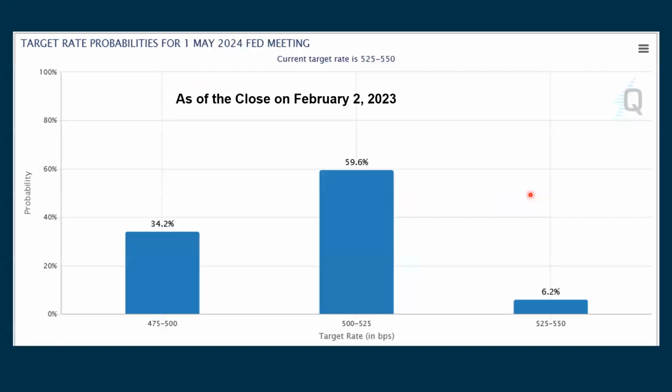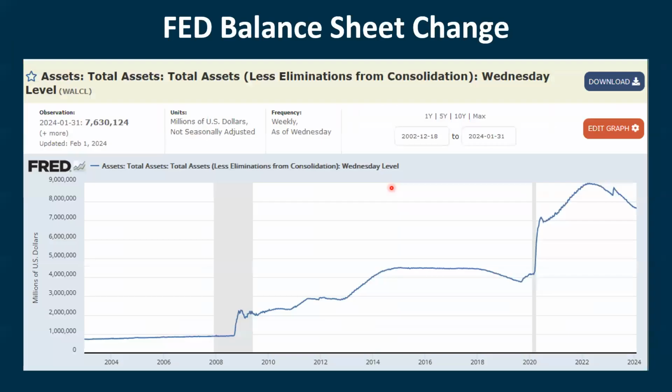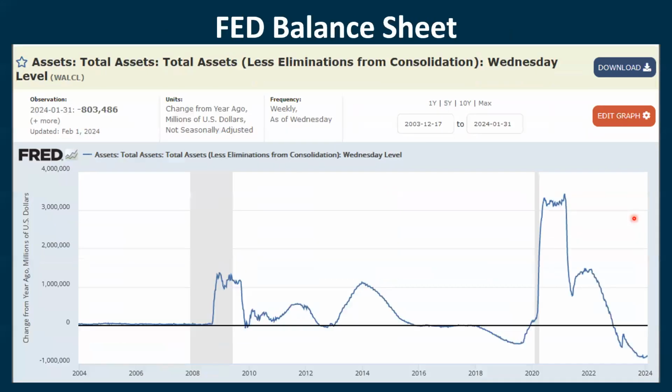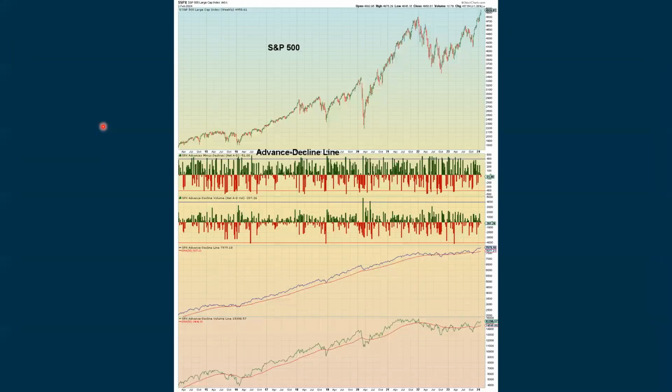Now we're looking out to the May meeting, and there's a 59.6% chance that there will be a 25 basis point cut. We can see how this has changed, where a lot more folks are starting to get into that camp right now. Looking at the Fed balance sheet, it's continuing to decline. We also look at this on a year-over-year basis. I know it looks like it's turning back up, but when we look at the numbers over here, we're actually seeing a minus sign. Then looking at breadth, we're positive based on price and volume.